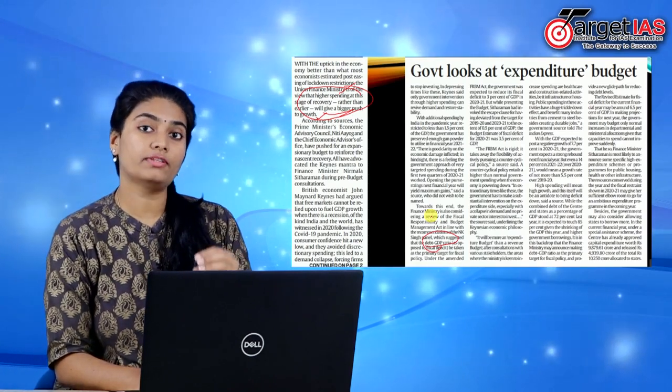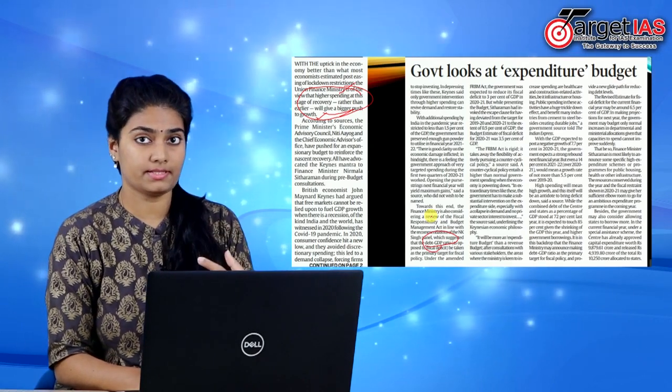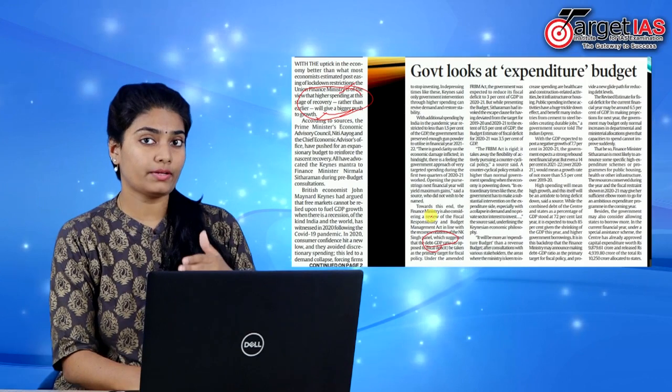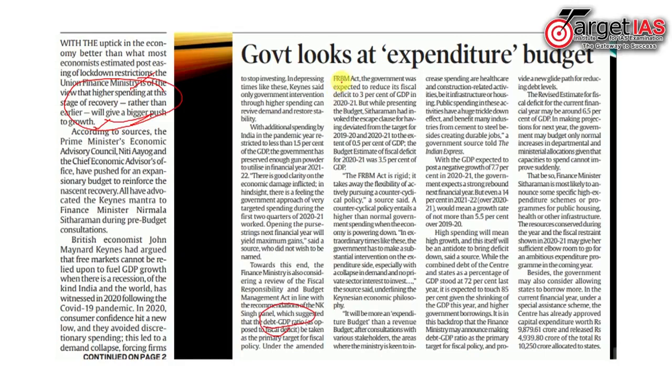Now, the fiscal target of the current financial year was 3.3%, but the fiscal deficit of 2020-21 was reported to be 3.5% of GDP. So here, this article states that the fiscal deficit target is 3%, but the actual fiscal deficit estimate was 3.5% of the GDP. This article also states that higher spending will mean higher growth. So, higher spending by the government will act as an antidote for economic activity.